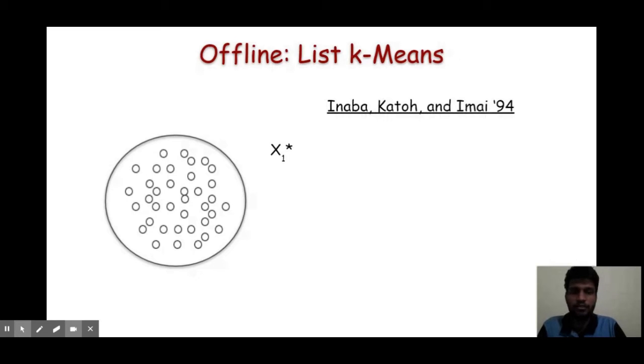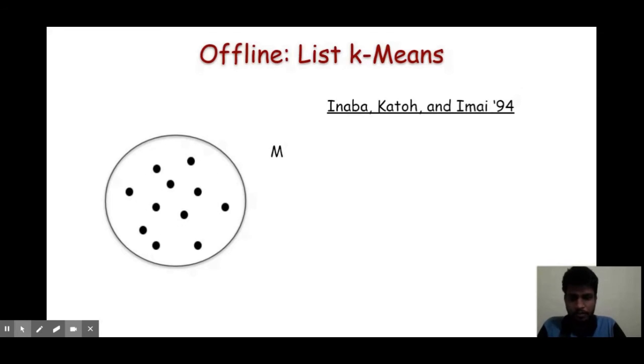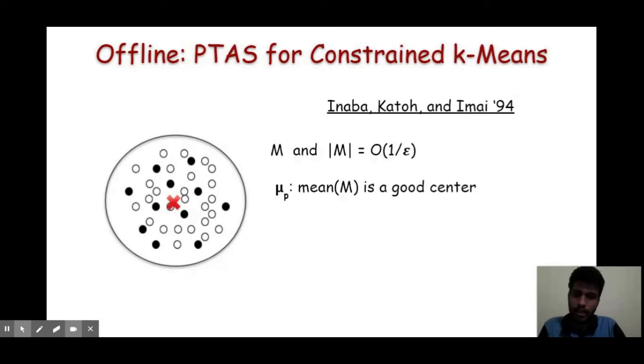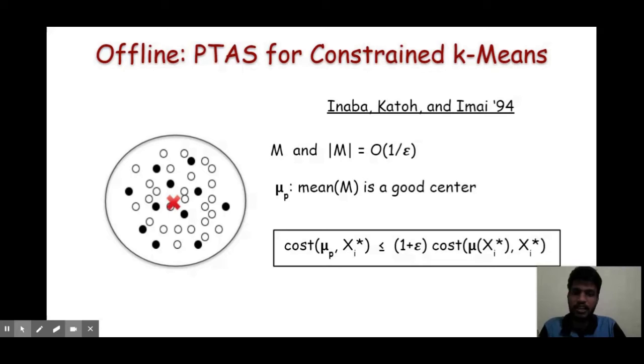There is a very nice result of Inaba, Kato, and Imai, which says that if we uniformly sample 1 by epsilon points from the cluster, call these sample points m, and take the mean of these sample points, let us call this the pseudo mean, mu p, and measure the cost of the entire cluster with respect to this mu p, then the cost is at most 1 plus epsilon times the optimal cost.